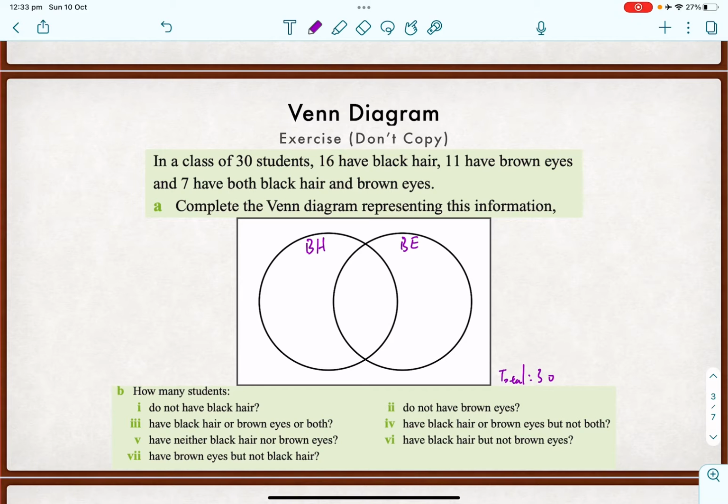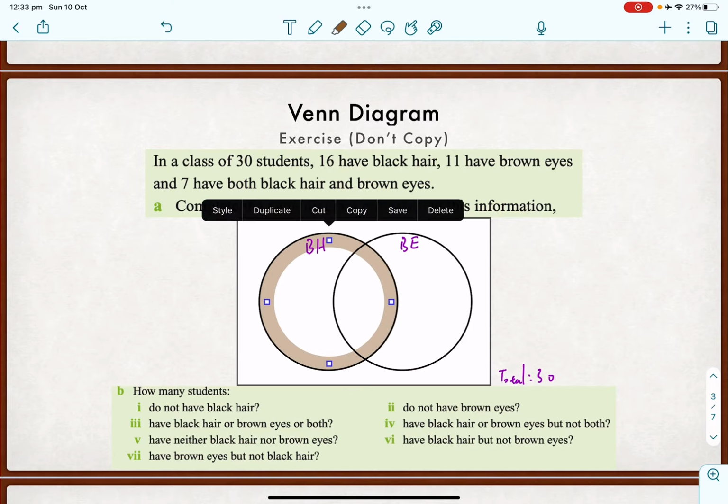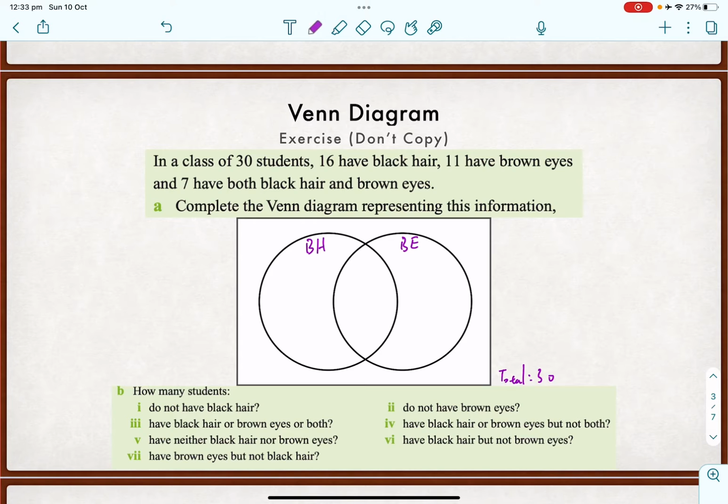Now 16 have black hair, so this circle here is going to be 16, isn't it? But we don't know how many overlap yet, so we're going to leave it there first. And then 11 have brown eyes, so this circle here, the total is going to be brown eyes.